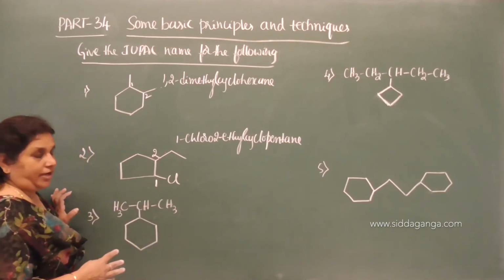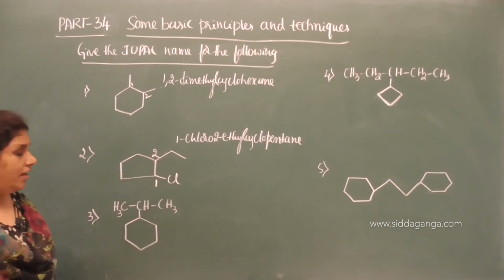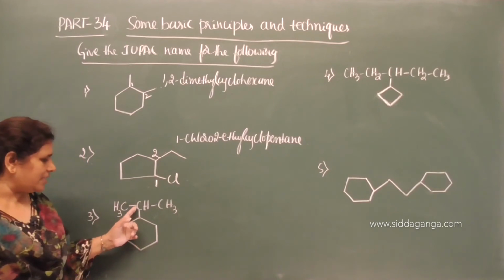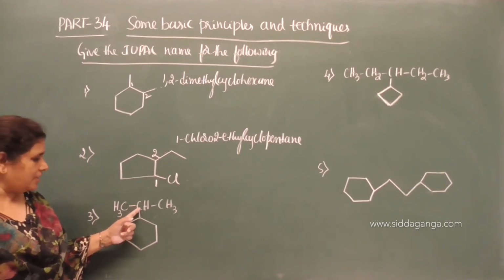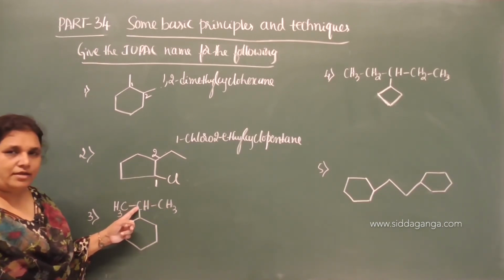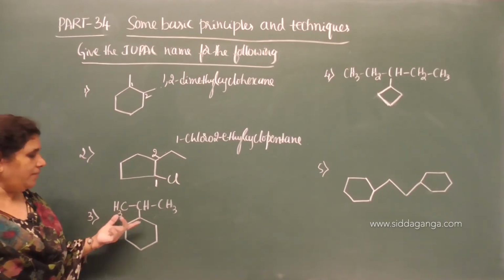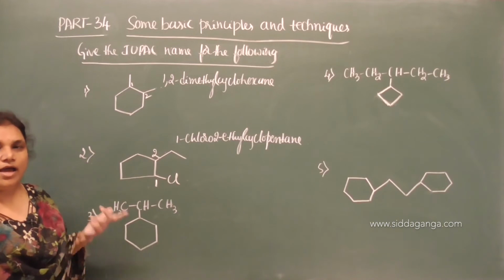CH3CH3. 3 carbon atoms are there. Propyl group, but it is not N-propyl because the vacant bond is at the secondary carbon. This carbon is secondary because it is attached to 2 other carbon atoms. Whenever the vacant bond is at the secondary carbon, you can name it as secondary propyl or the isopropyl.